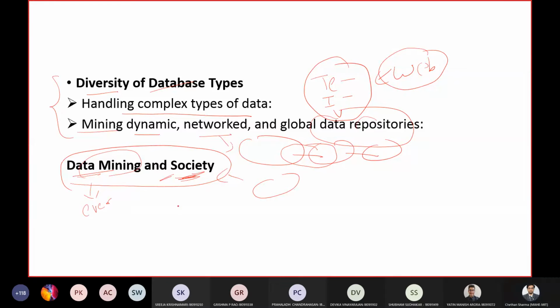Data mining will also give rise to privacy concerns. Again, there are a few issues. Data mining might not always be done with good intention. Data mining will also give rise to privacy issues because somebody is mining your data, which might be very confidential for you. So how to guarantee that the privacy of the individual, or the privacy of society in general, is not breached? That is one more issue.